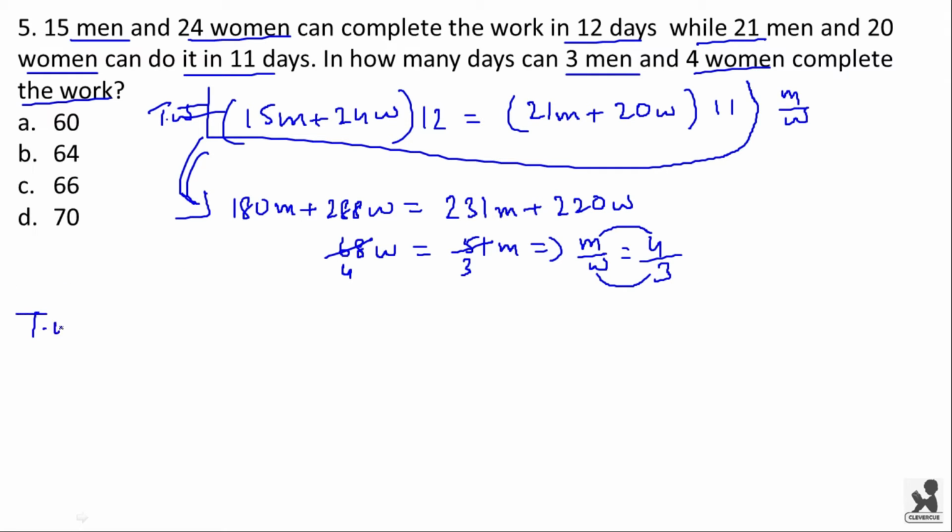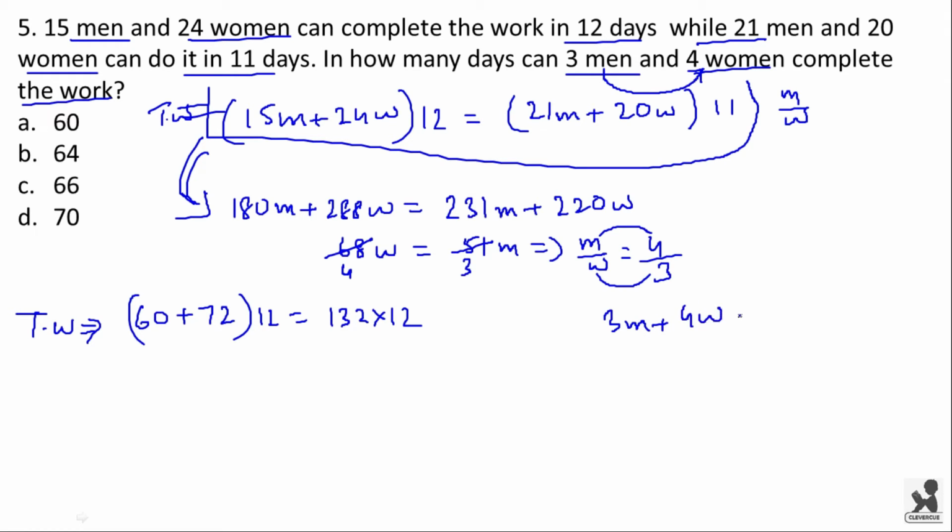Now total work will be 15 into 4, that is 60, plus 24 into 3, that is 72, into 12, which is equal to 132 into 12. Now we have to find the efficiency of 3 men and 4 women, that is 3m plus 4w. This is equal to 3 into 4, 12, and 4 into 3, again 12.